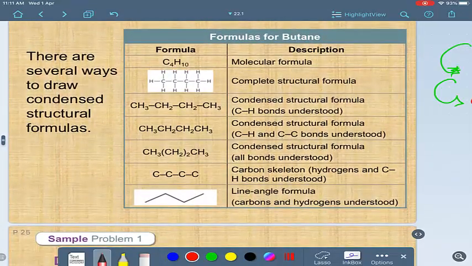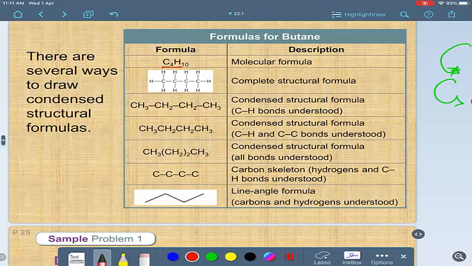If you have this example, C4H10, butane, we can write it by different methods. First, as I told you, it's a molecular formula, but you can show all atoms and all single bonds. At this moment, you are doing a complete structure formula.